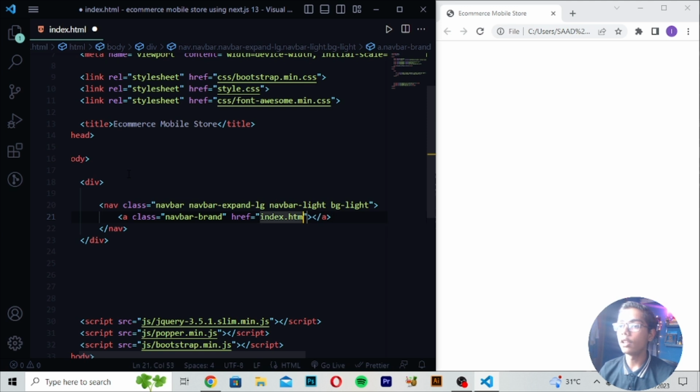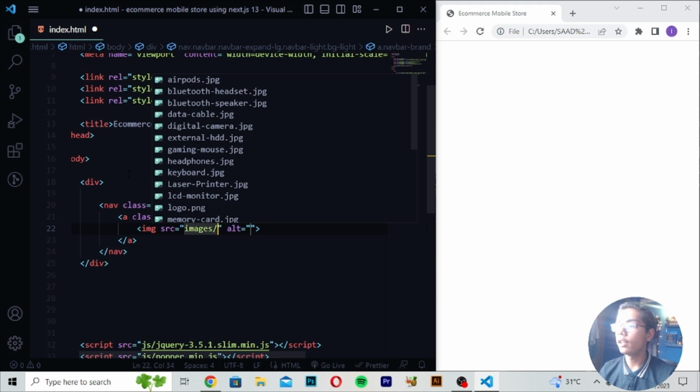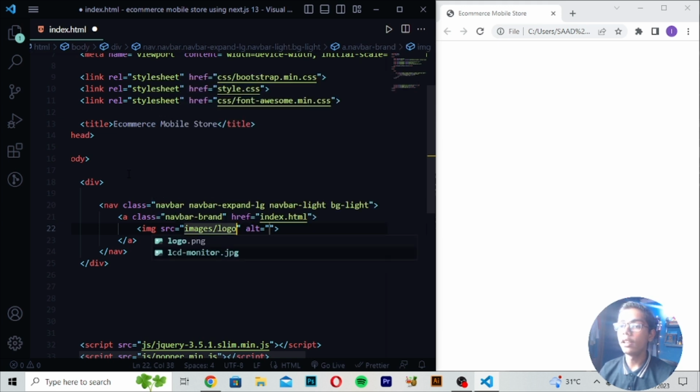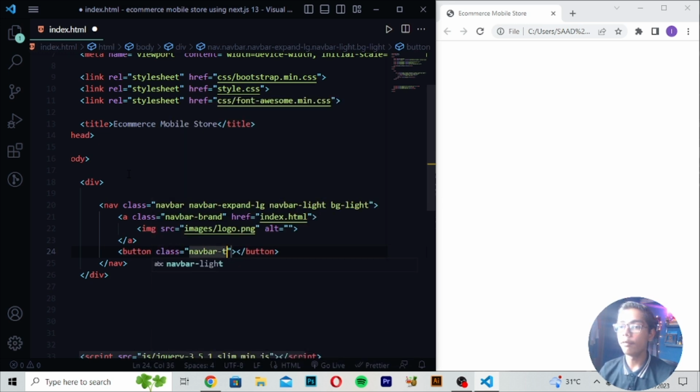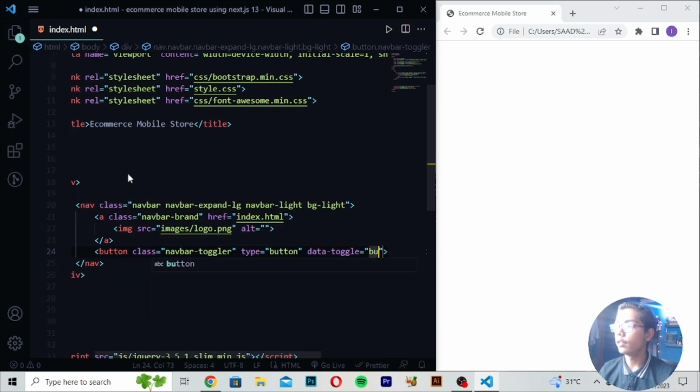Then here you have to write an a tag, which should have an image. Then you have to write images/logo. Then you have to close this, and then move down right here to button, write class, and in class I will be writing navbar-toggler. Then you have to write type equals button. Then you have to write data-toggle equals collapse.